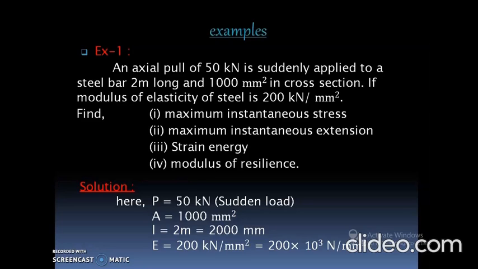Next value, modulus of elasticity, is 200 kN per mm square. So we are again converting it into one format: 200 into 10 raised to power 3 Newton per mm square. This is the initial given data mentioned in the problem statement. Now we have to calculate four terms by using these given values for suddenly applied load.